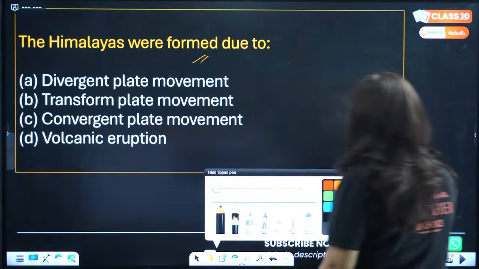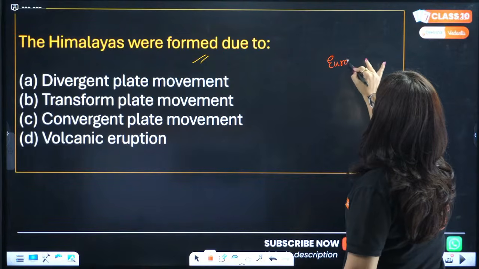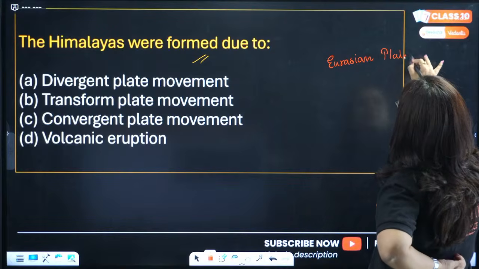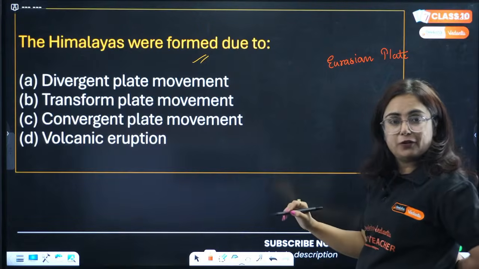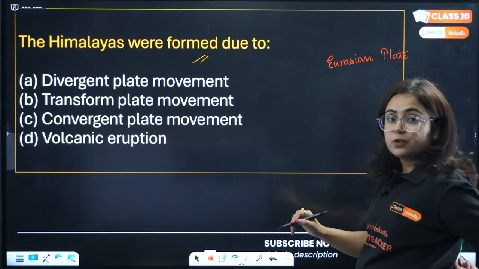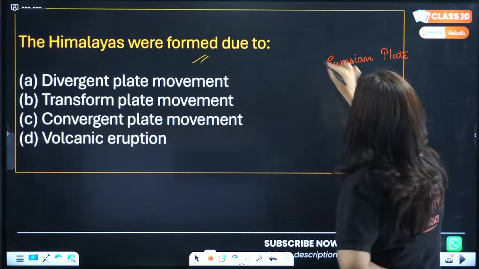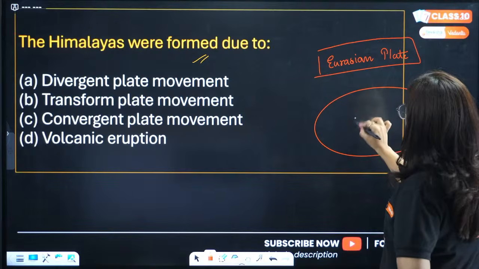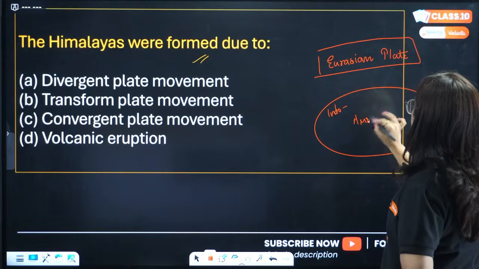So, basically what happened is, there is a plate that is the Eurasian plate. The Eurasian plate covers the land surface of Europe as well as parts of Asia, like parts of Russia, China, northern part of India, etc. And in the south we have the Indo-Australian plate, because it includes part of India also.